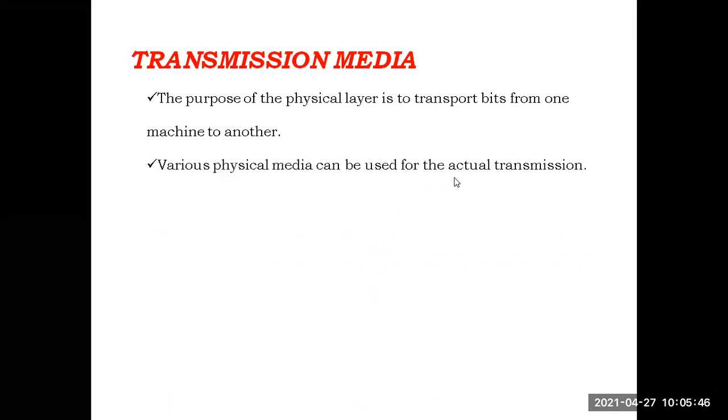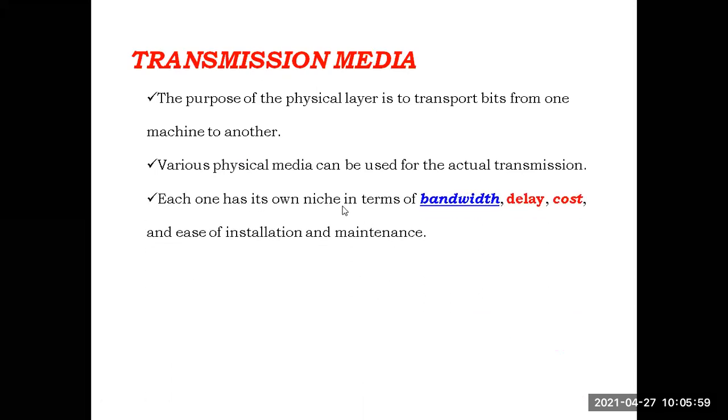Various physical media can be used for actual transmission. For the actual transmission of the raw bits, various physical media, physical meaning which we can see directly, are available for actual transmission of the raw bits. Okay.